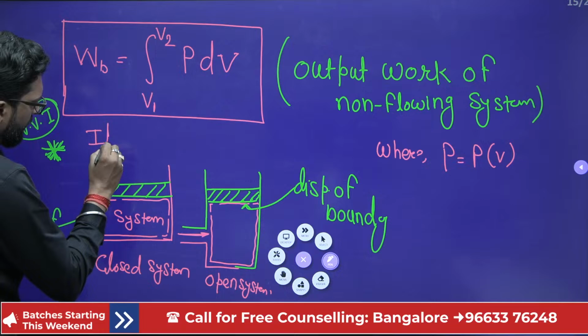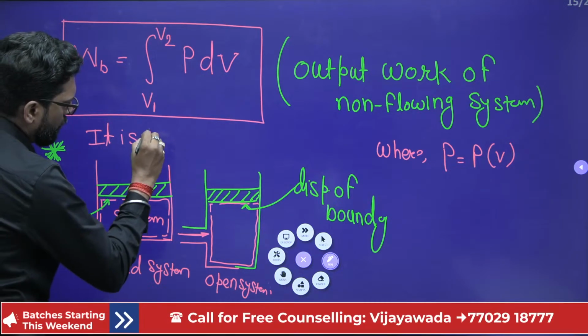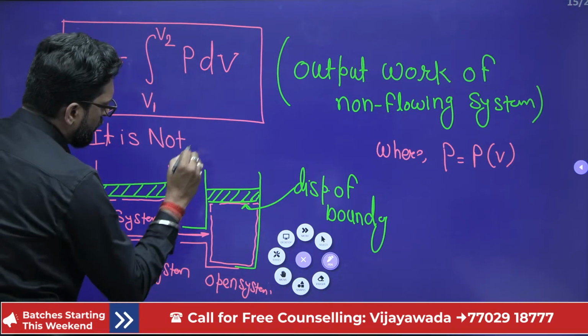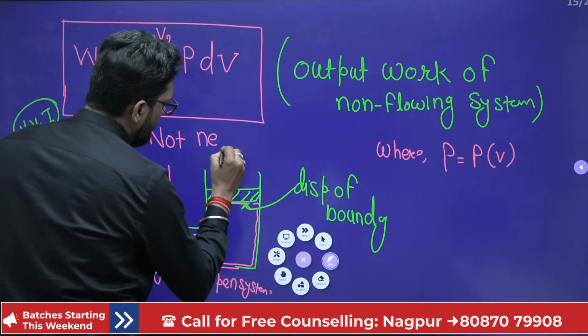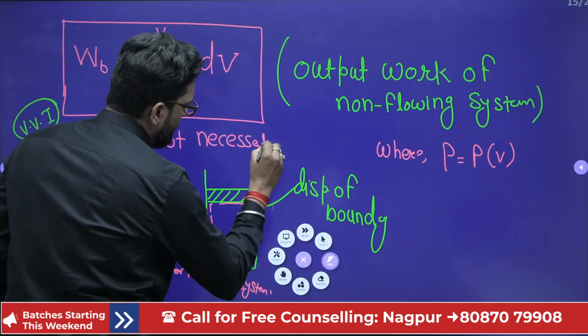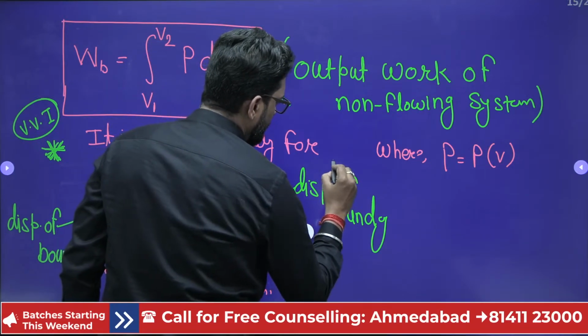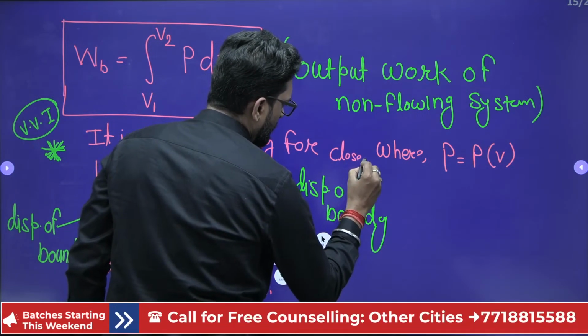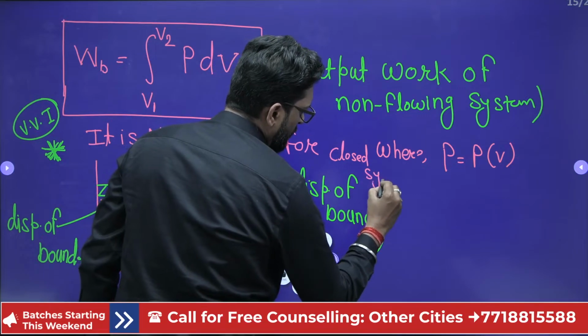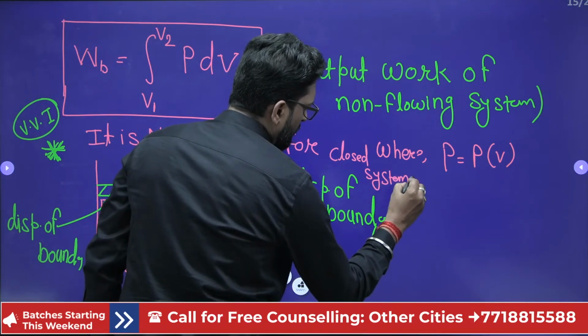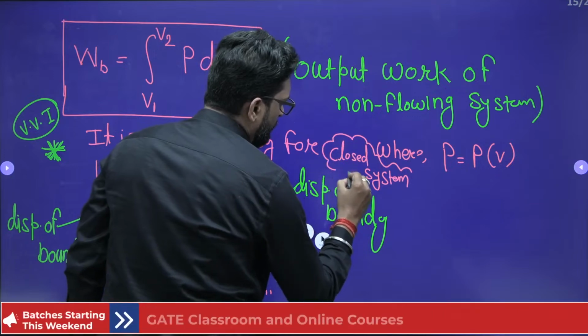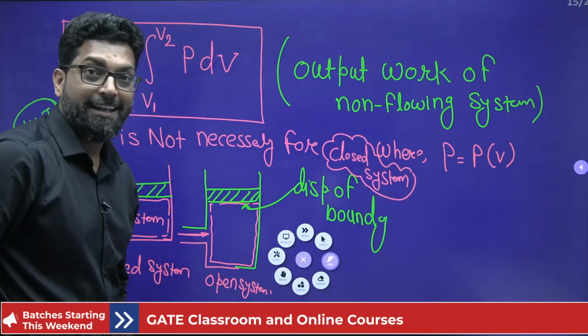So it is not necessarily for the closed system.